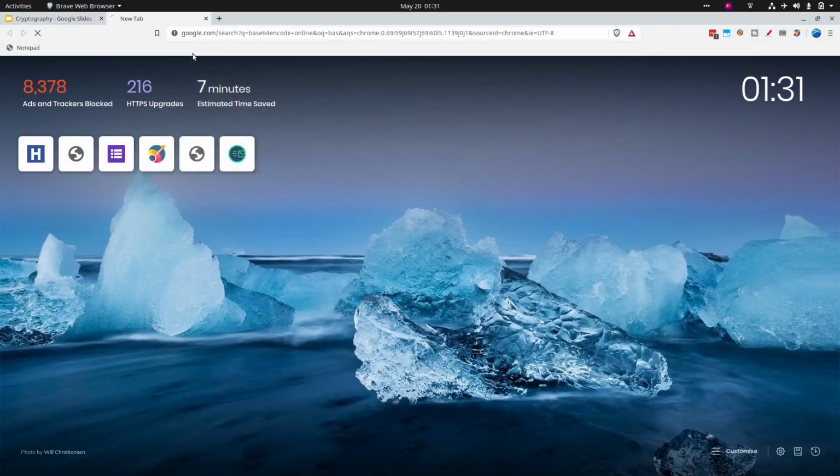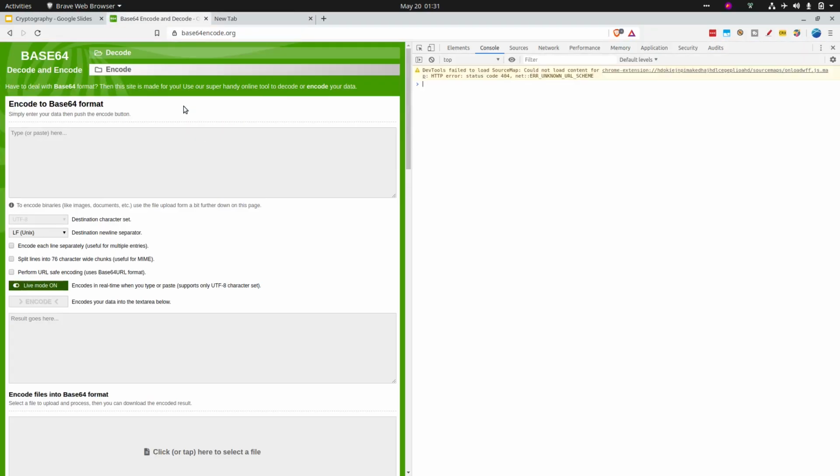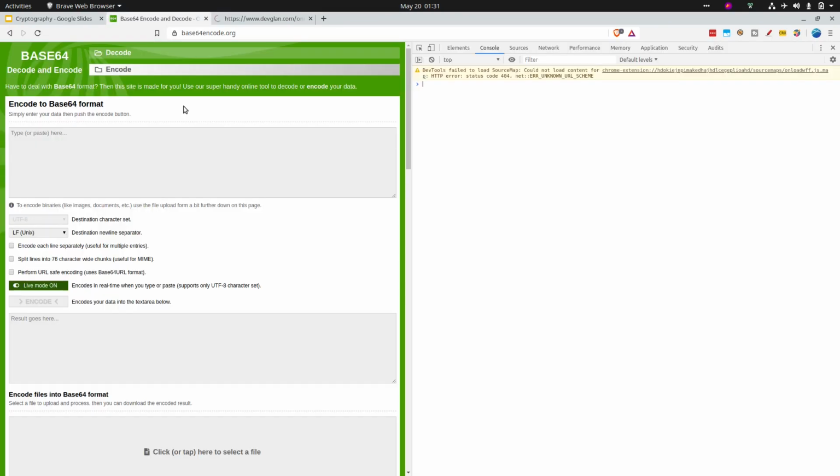Just as an example, if I show you Base64 decoding, and AES decryption method as well. Suppose I write hello world, hello world exclamation. So this is encoded in this, but anyone who has this method could easily decode it using online tools as well as in the browser itself.